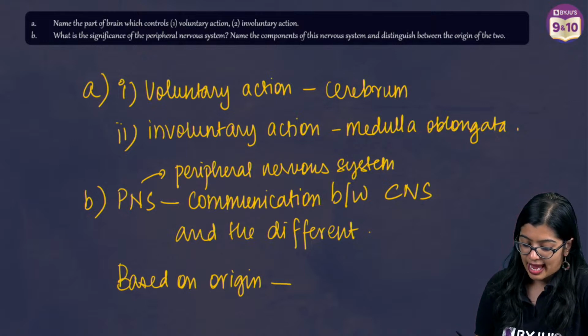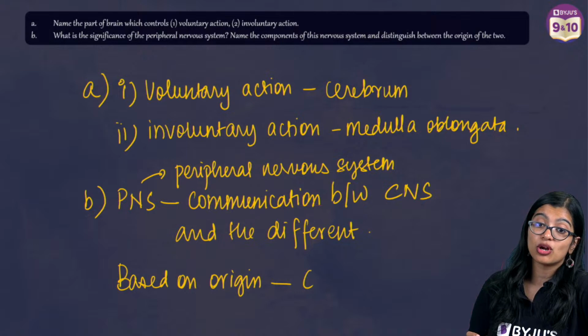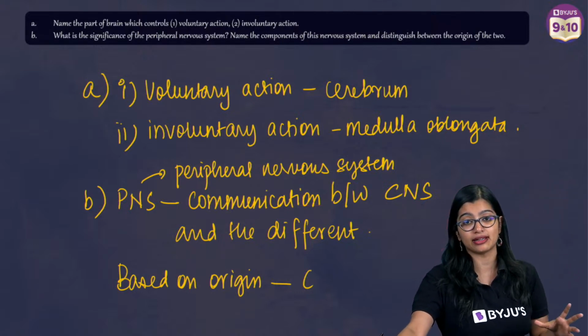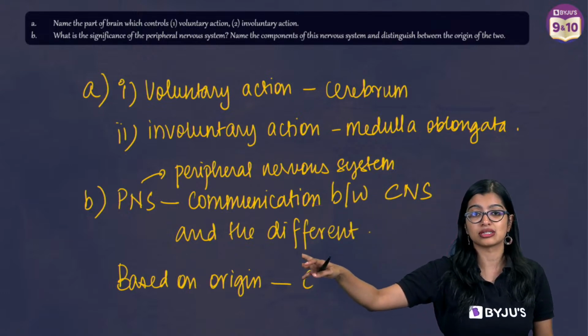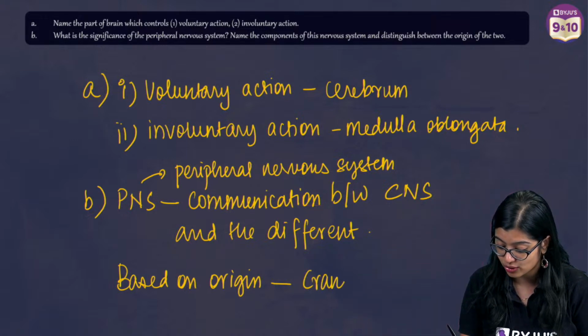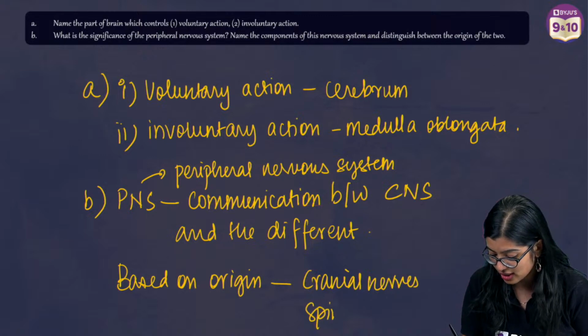It is based on origin. You will not say somatic and autonomic, because somatic and autonomic is based on functionality. Autonomic nervous system has nerves that regulate involuntary actions. So based on origin, we are talking about cranial nerves and spinal nerves.